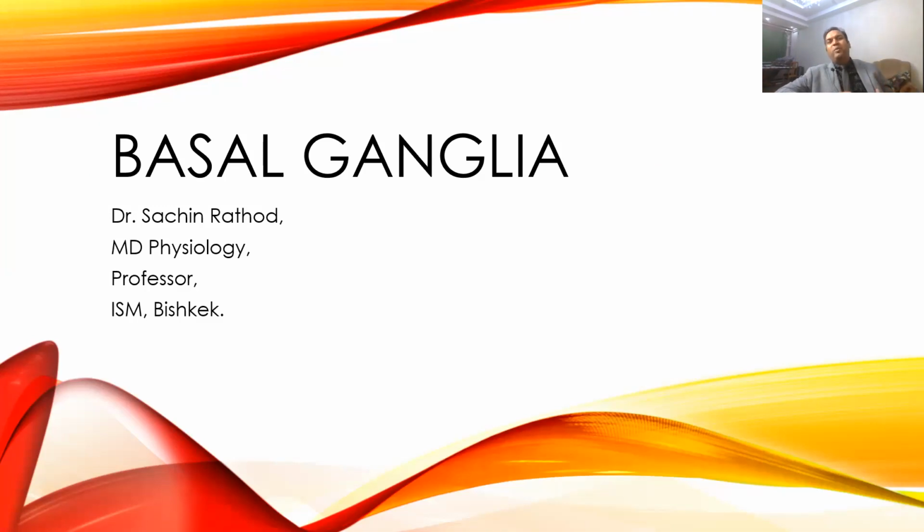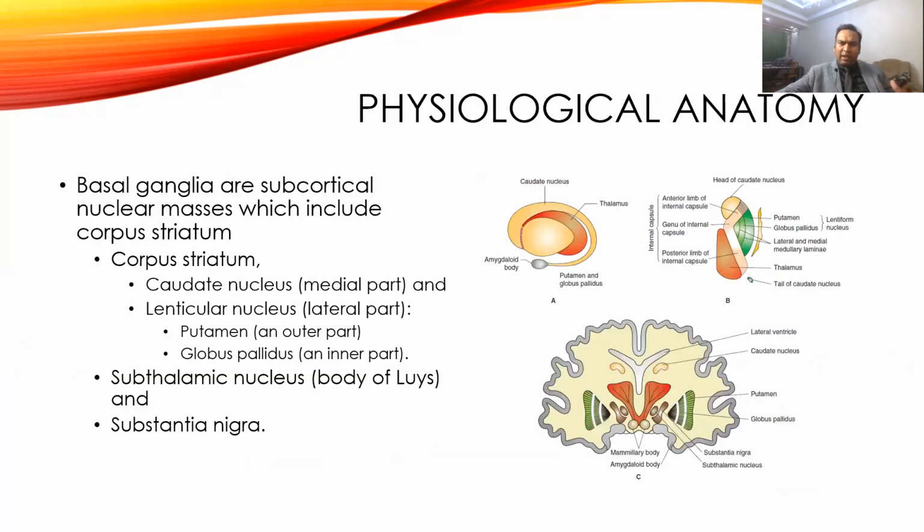But basal ganglia plays a very important role to regulate voluntary movement, increase or decrease the tone of the muscles, increase or decrease the strength of contraction of the muscles, the rate of contraction, and also the sequencing of the various muscles, at what sequence these muscles will work. So it is very important for the coordination of voluntary movement. Okay, so we'll see first the different anatomical parts of the basal ganglia.